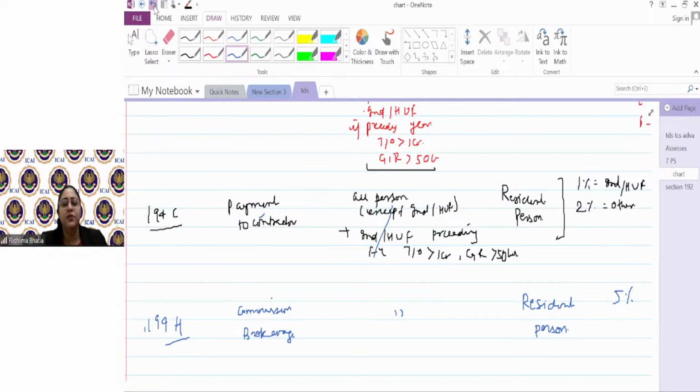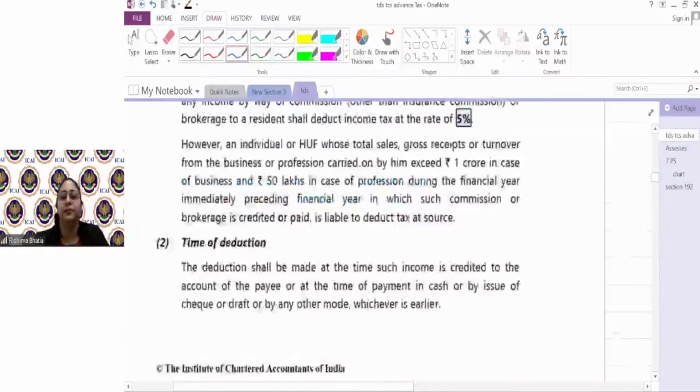Ma'am, for rent also, when the broker shows the house? Yes. In all the cases, you will deduct the tax. Don't say "deduct the TDS" all the time. I also have a very bad habit, right? Deduct the tax.